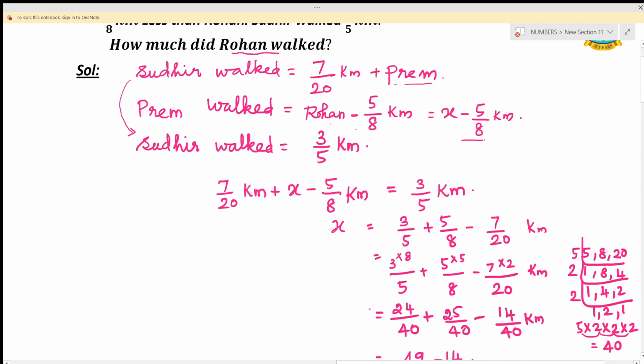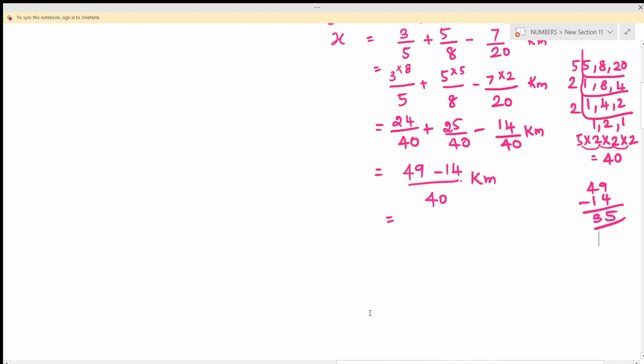So the fraction is 35 by 40 kilometer. So this is what Rohan walked. Rohan walked 35 by 40 kilometer.